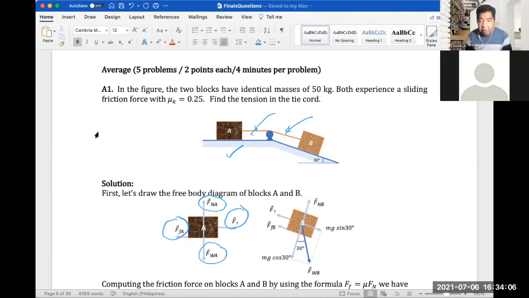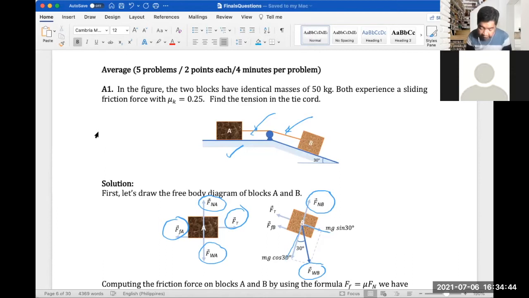And then for block B, we have, of course, the normal force B going up, and the weight of block B, F sub WB, and we have to get the components of this, which we know is 30 degrees, down and to the right side.